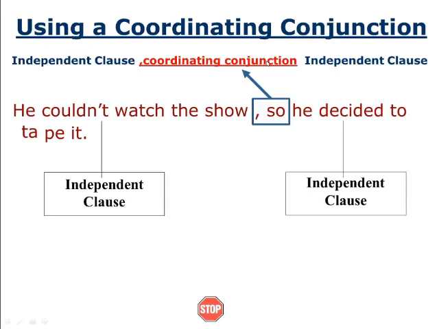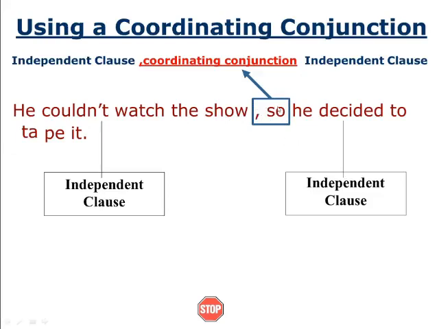So here is an example, and you will get more idea from it. He could not watch the show, comma, so he decided to tape it. See, tape it means record it. For example, just look at this sentence without looking at this "so".